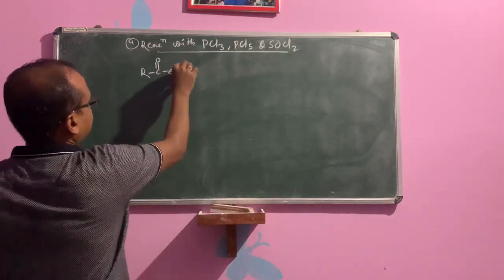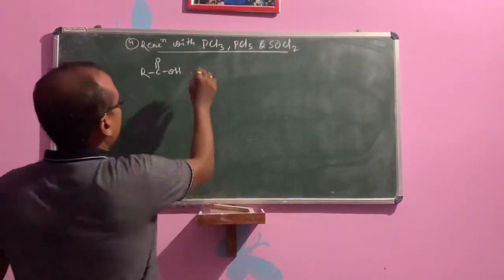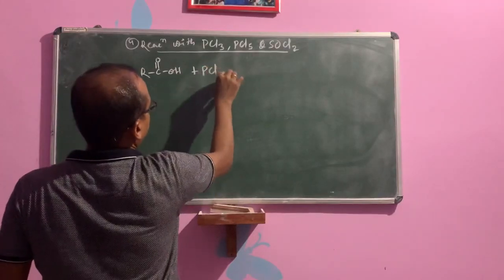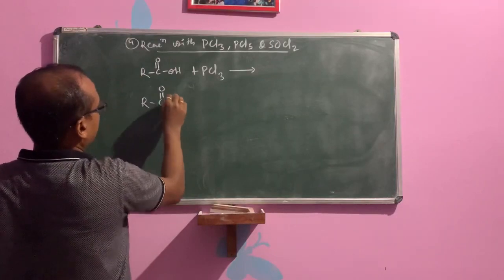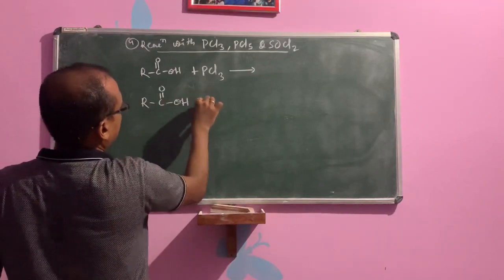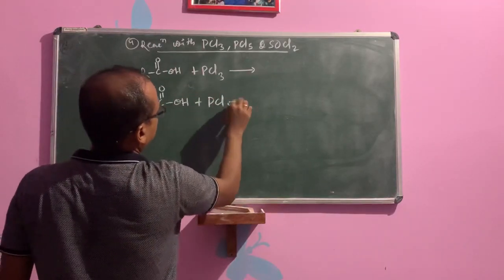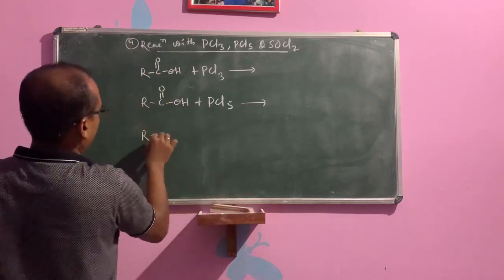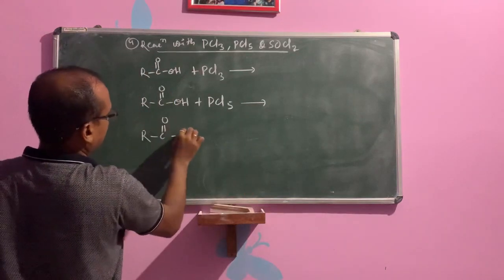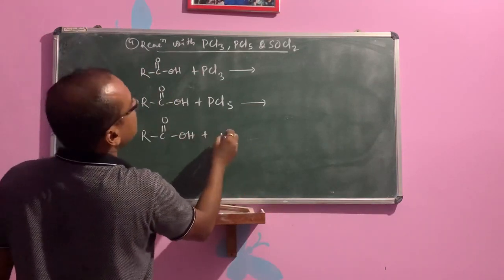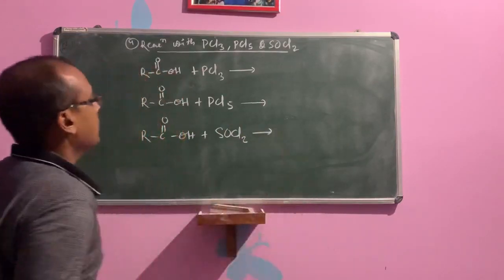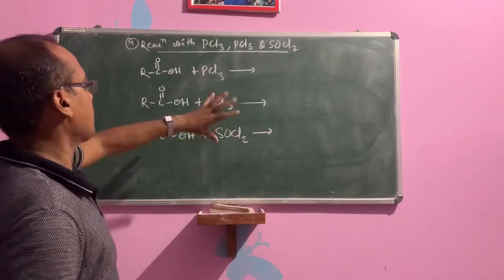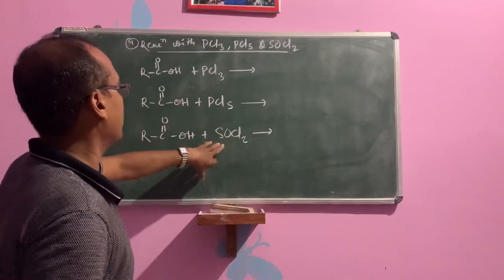RCOOH plus PCl3 gives, RCOOH plus PCl5 gives, RCOOH plus SOCl2 gives. So children, PCl3 is phosphorus trichloride, PCl5 pentachloride, and SOCl2 thionyl chloride.